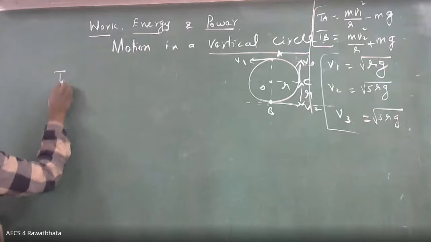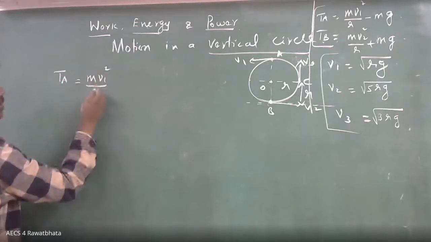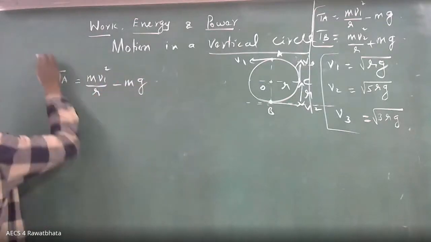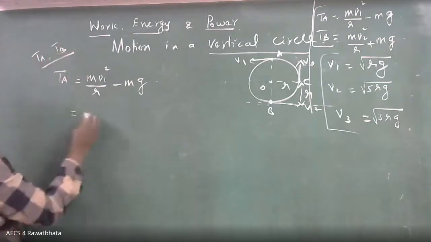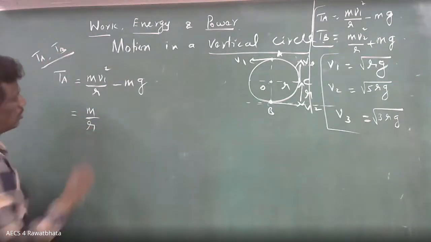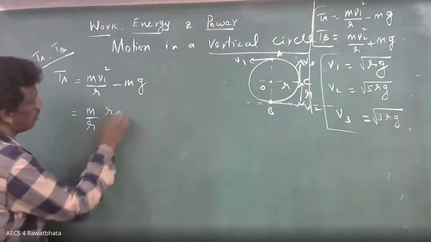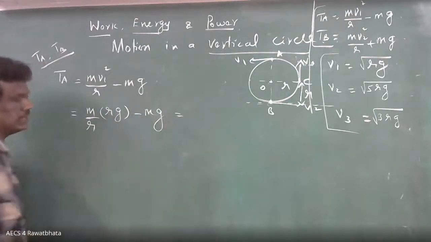So TA equals m V1 square by R minus mg. TA and TB. m by R, what is V1 square? rg. rg minus mg. What is the answer?